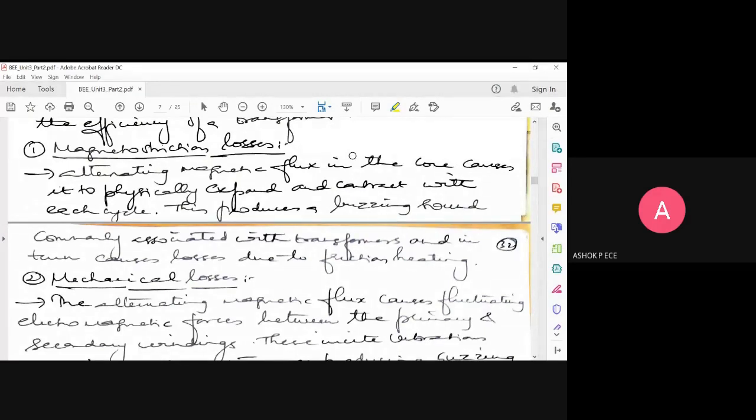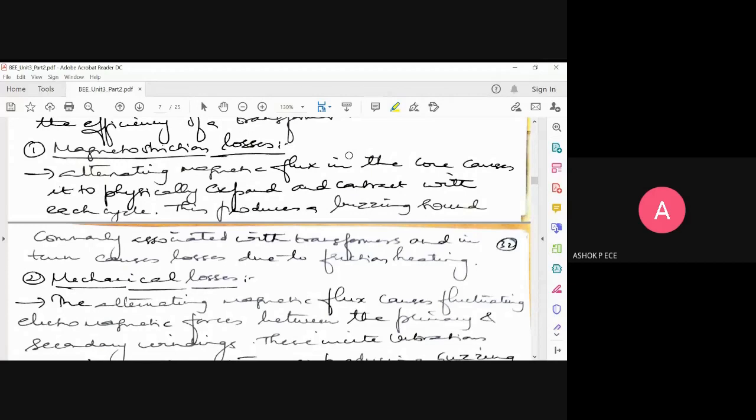And it is occurring because of what? Alternate contracting and expanding of the magnetic flux inside the core. That is going to create your buzzing sound. That's how you can hear such a sound: the sound frequency matches the frequency your ears can detect. Internally, this sound causes losses due to friction heating. Because your core is expanding and contracting in each cycle, that is going to have a loss.